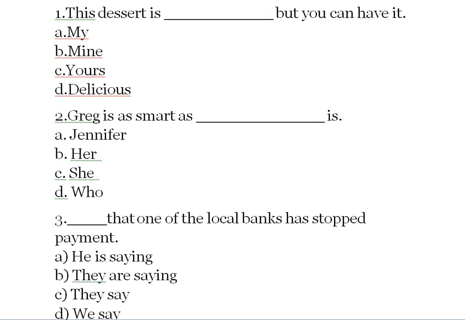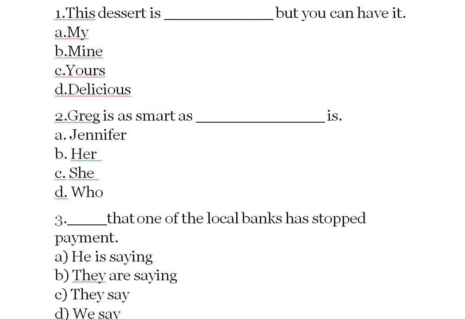We'll start a few exercises so that we can get it more clear. This dessert is my, but you can have it. Well, that is not possible. This dessert is mine, but you can have it. This dessert is yours. If the dessert is yours, obviously you are going to have it, so that is not possible. This dessert is delicious, but you can have it. We need to use a pronoun to join the sentence, but since delicious is not a pronoun, we will be using mine here. The dessert is mine, but you can have it.